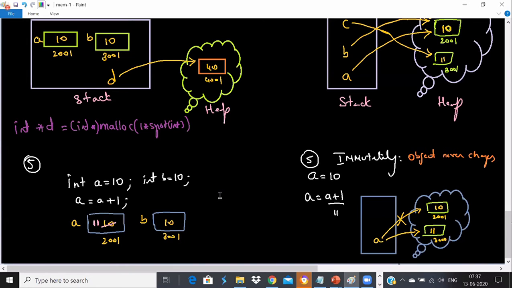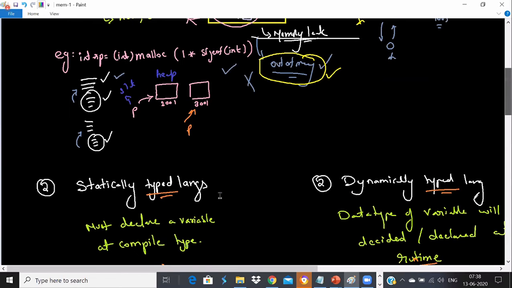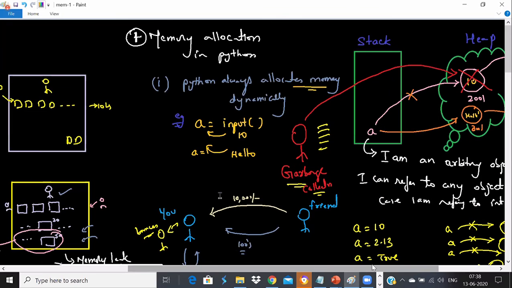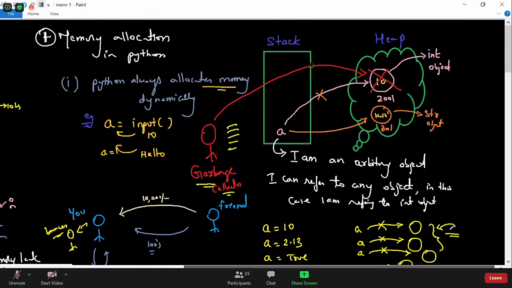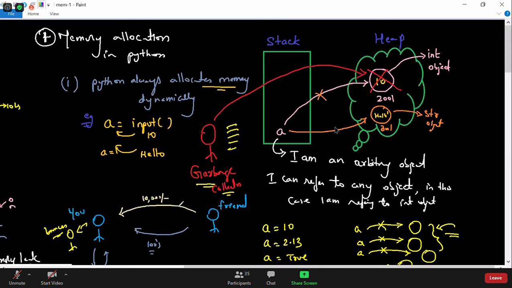Why will it do like this? Why are these objects immutable? Because we've seen this example here that we talked about.